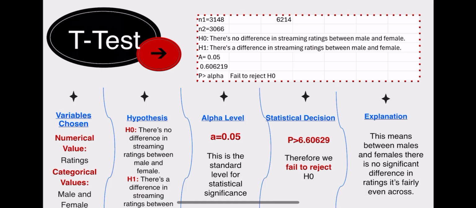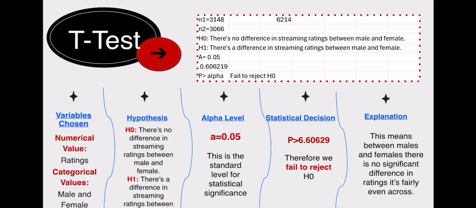Our alpha level is 0.05, which is the standard level that we used in our formula. We typed this formula into Excel and we got 0.606219, which is our p-value. So our p-value is greater than alpha.